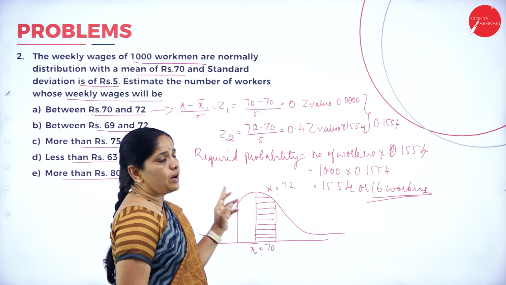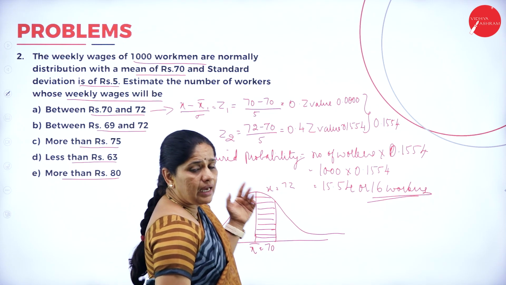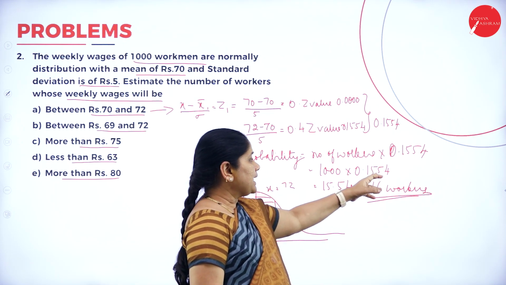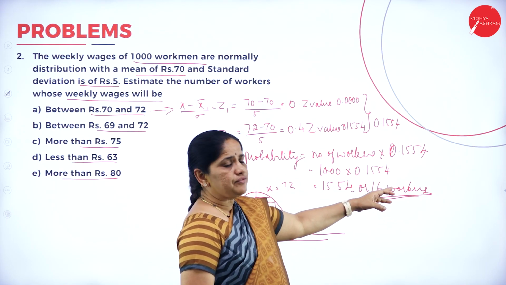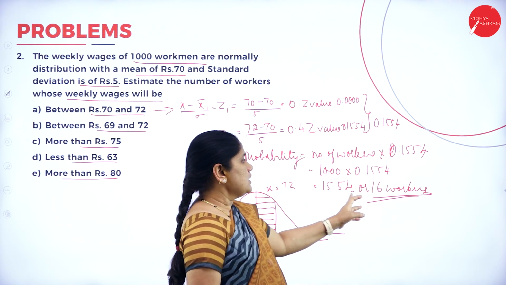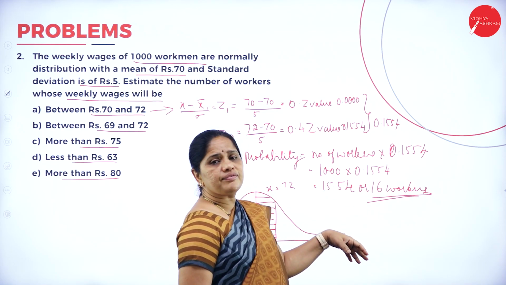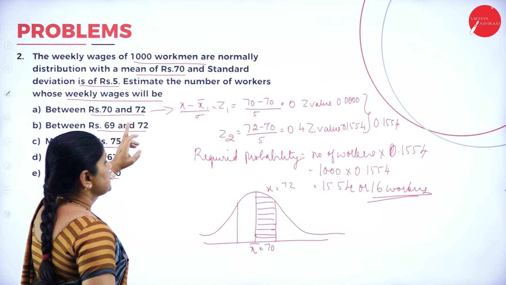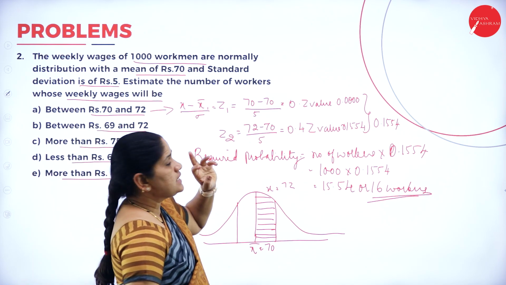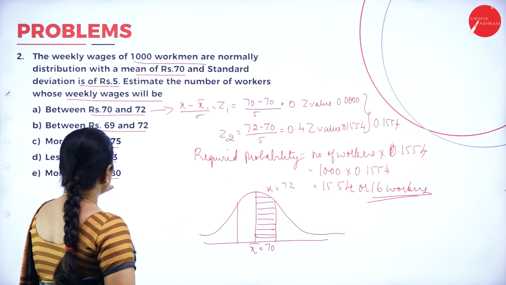Now, how do I find the required number of workers? The probability times the number of workers. What is the probability? 0.1554 into 1000, so I get 15.54 or 16 workers. So around 16 workers are earning wages between 70 and 72.